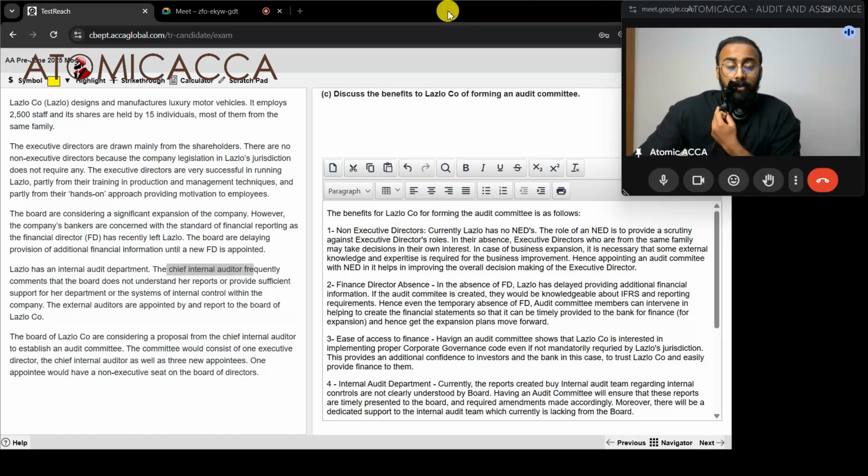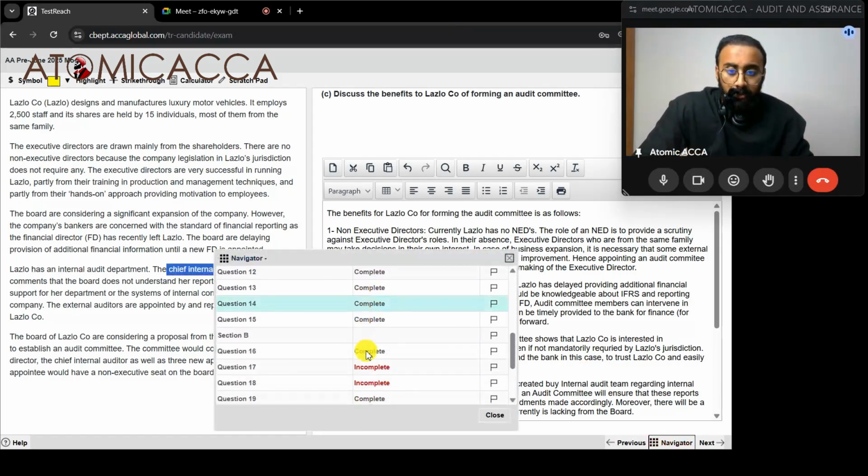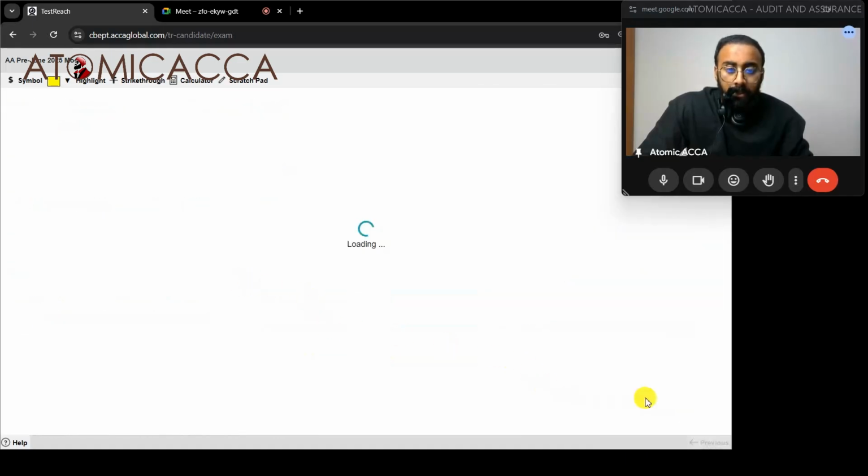Let's move on to the remaining part of the Audit and Assurance pre-mock exam for the June 2025 session. We're done with section A, the easy reading and scoring parts. Now we have the long questions, the box question and substantive procedures remaining. So let's go back to the beginning of section B and start with question number 1.